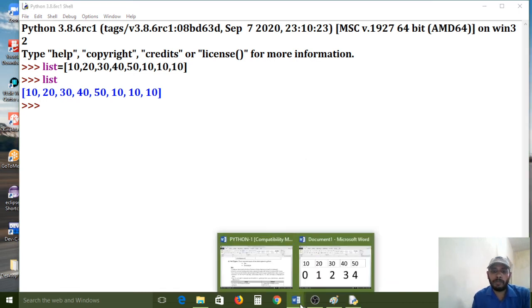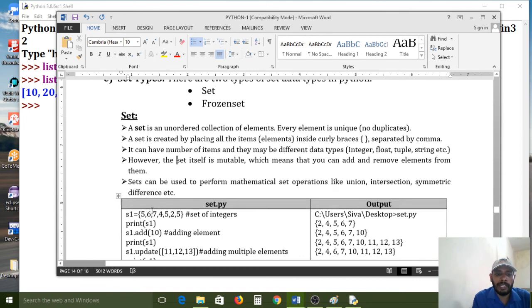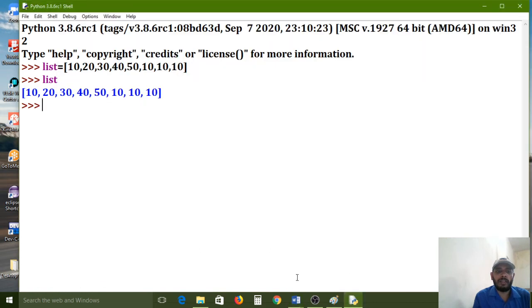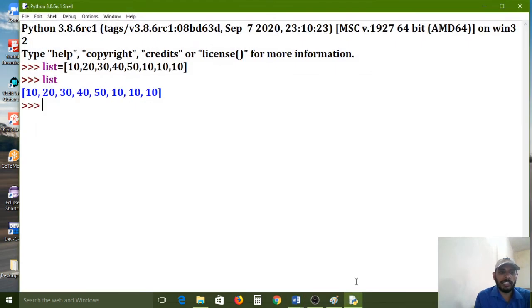But set, it is maintaining unique elements. Even if you store duplicate values, it can maintain only unique elements. One time it is maintaining. If you store multiple times, it will ignore the remaining elements. So all of you carefully observe. The list I am converting to set.